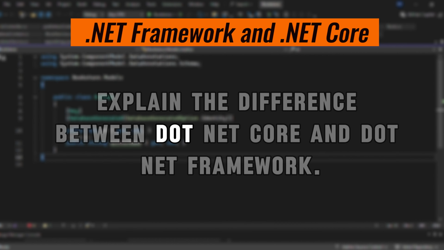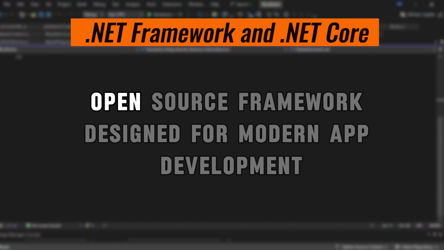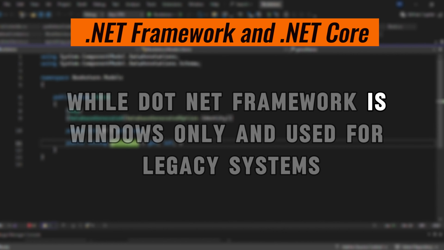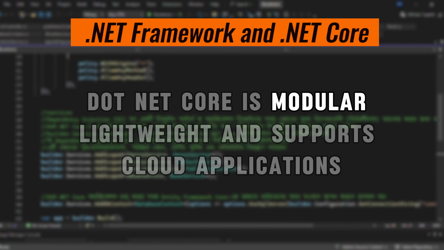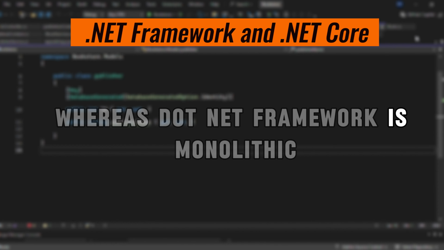Explain the difference between .NET Core and .NET Framework. .NET Core is a cross-platform, open-source framework designed for modern app development, while .NET Framework is Windows-only and used for legacy systems. .NET Core is modular, lightweight, and supports cloud applications, whereas .NET Framework is monolithic.